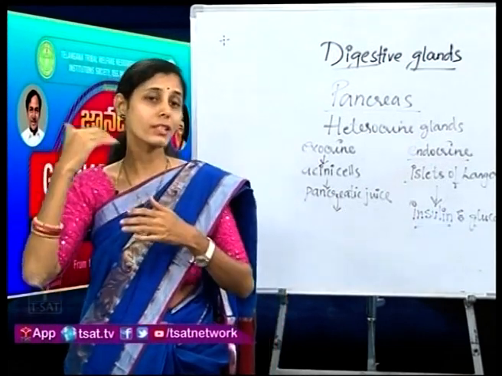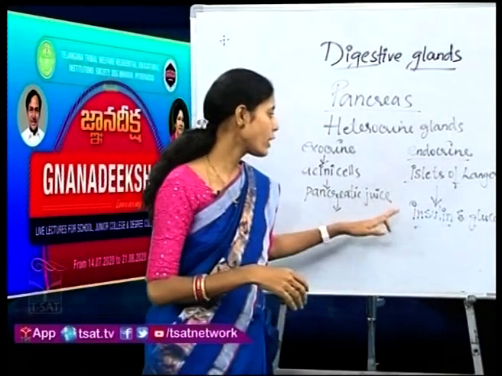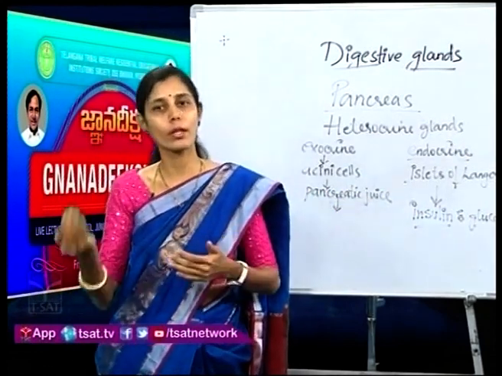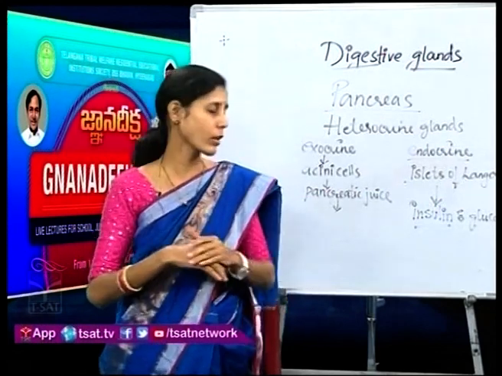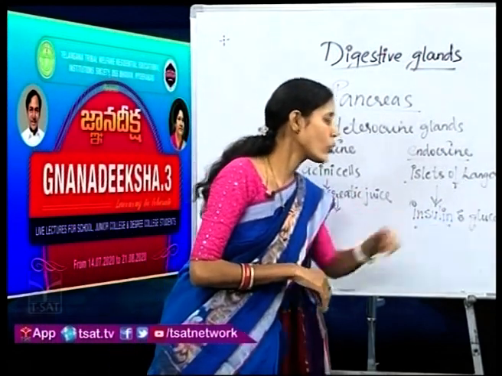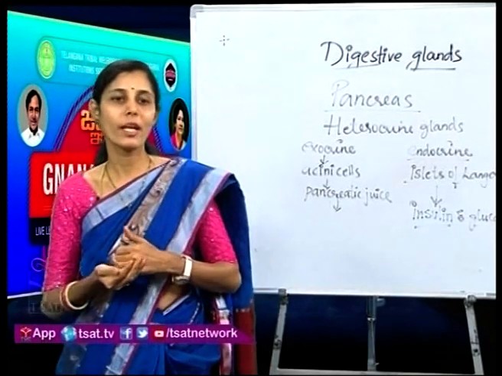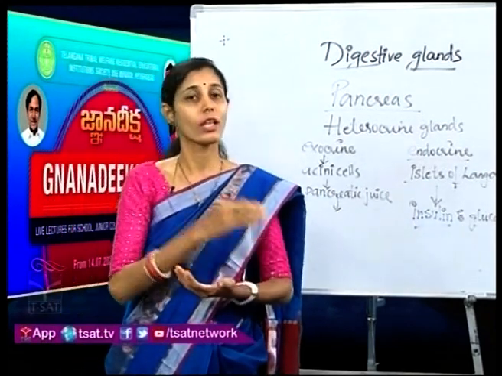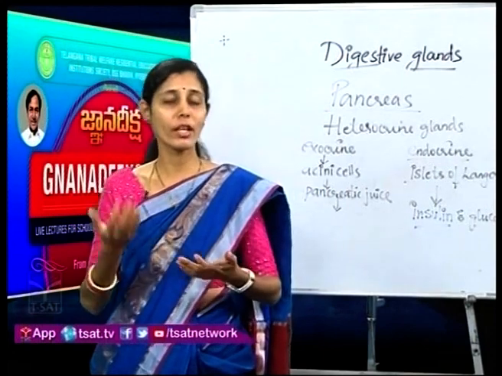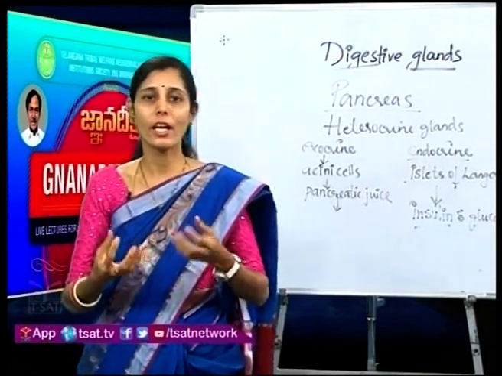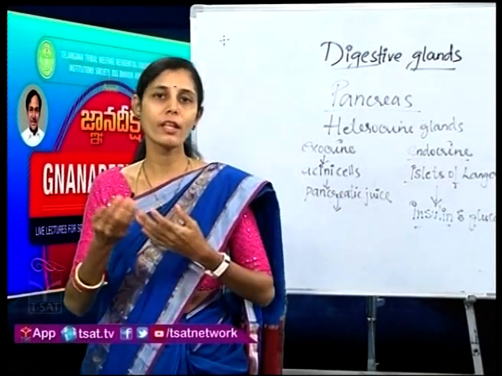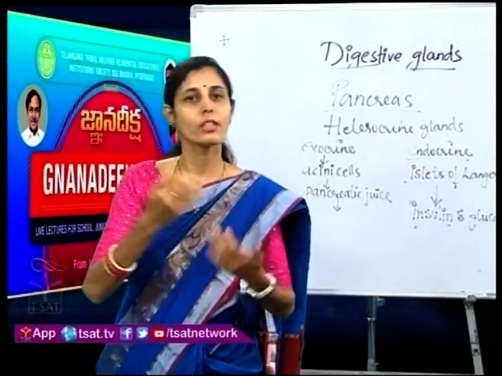Okay, why is it above the normal level? Because they have lost the ability to convert that glucose into glycogen and store it in the liver. Now, what is the function of this glucagon? Glucagon helps in converting the glycogen back into glucose. I told you, whenever we need energy and we don't take food, whatever stored food is there in our body, we convert that into glucose and use it.